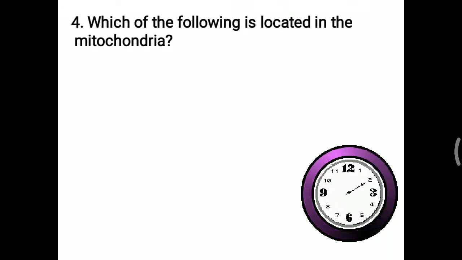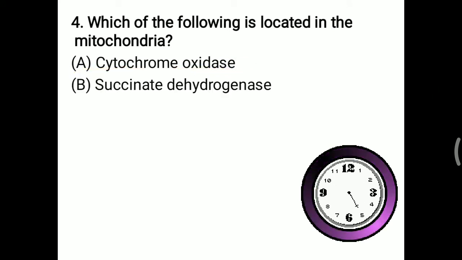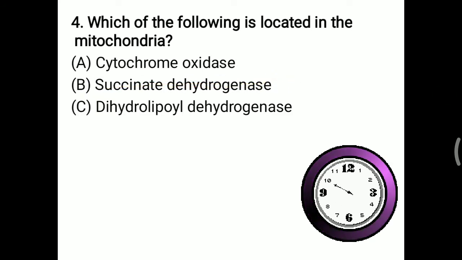Further, one more question: which of the following is located in the mitochondria? Mitochondria is the most important cell organelle. Cytochrome oxidase is an important part of the electron transport chain, so it is present inside the mitochondria. Succinate dehydrogenase is an important enzyme of the TCA cycle, so it is also present in mitochondria.